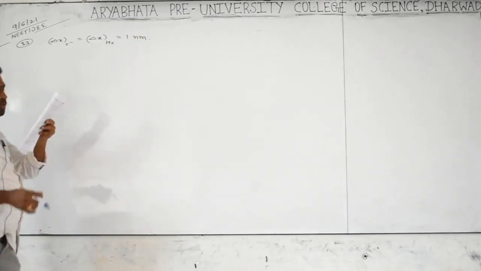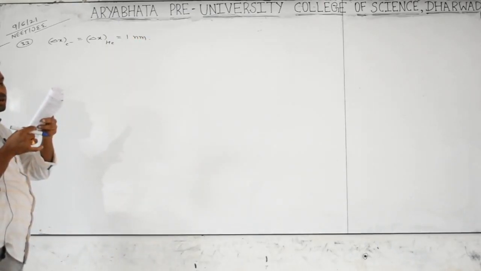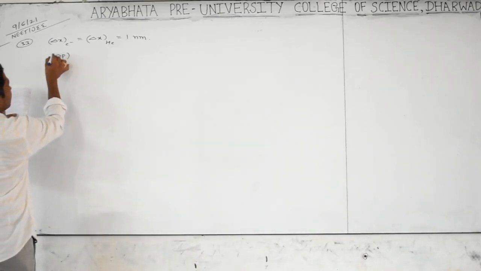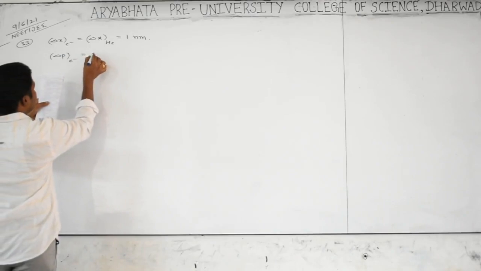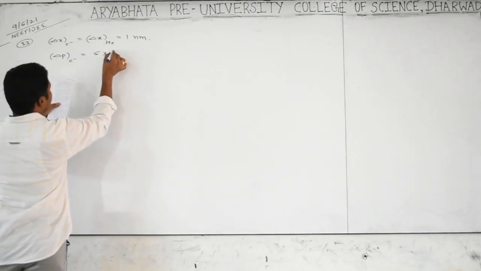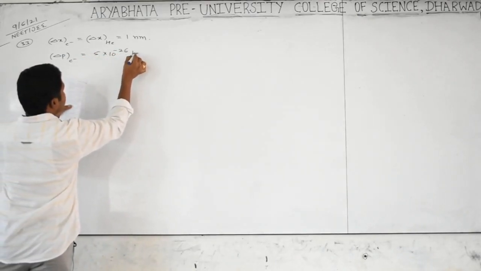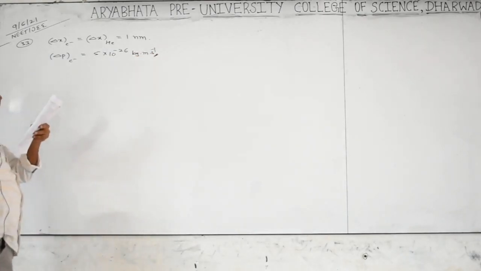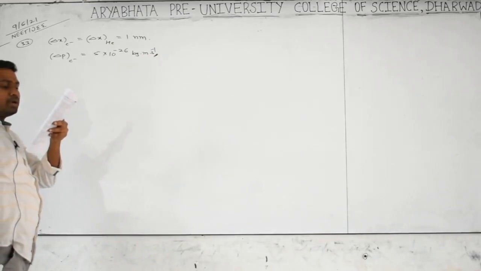Further, the uncertainty in the momentum of the electron is 5 into 10 to the power of minus 26 kg meters per second. It is asking for the uncertainty in the momentum of the helium atom.